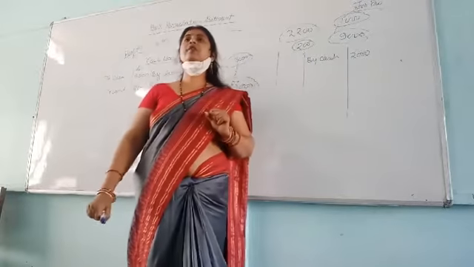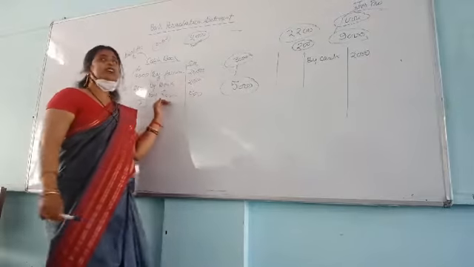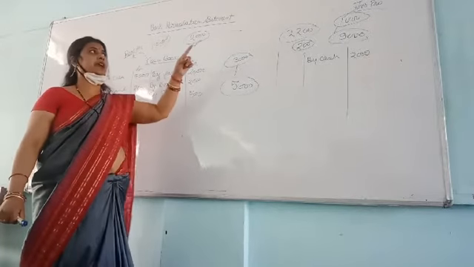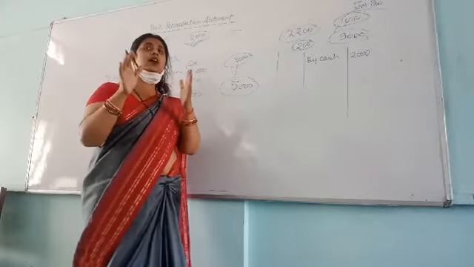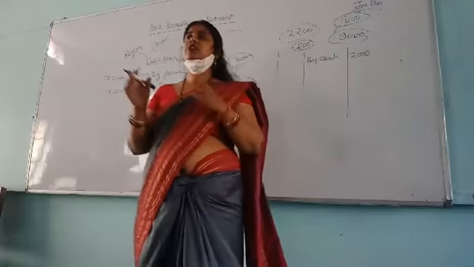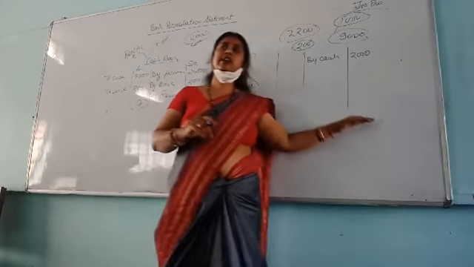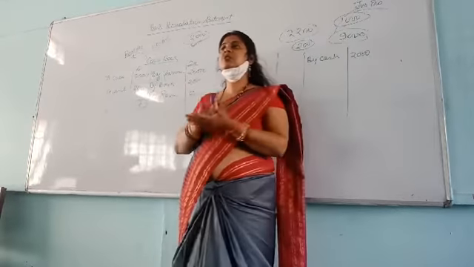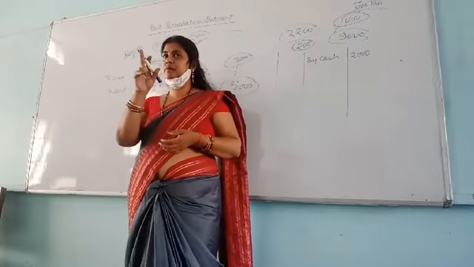Then what will we do for this error? I will credit my cash book also by this 1,000. One more thing is that for the rectification of errors, it is very necessary to remember that the credit side of the passbook must be equal to the debit side of the cash book.